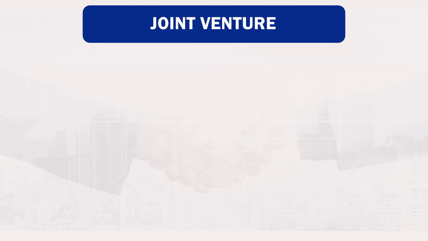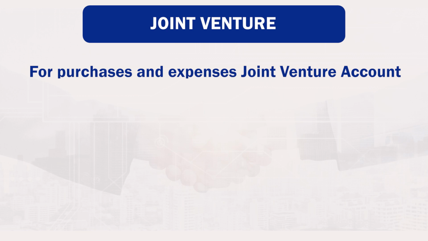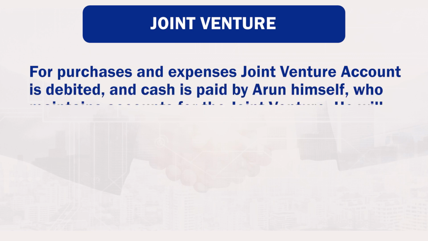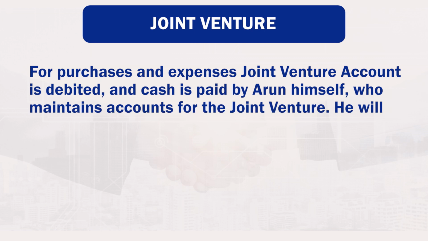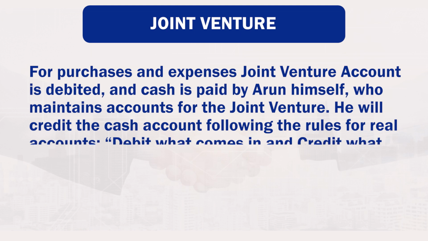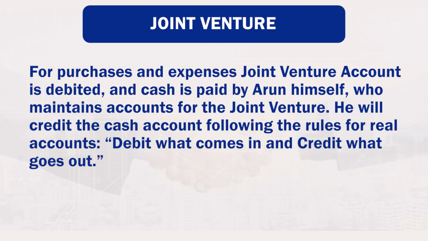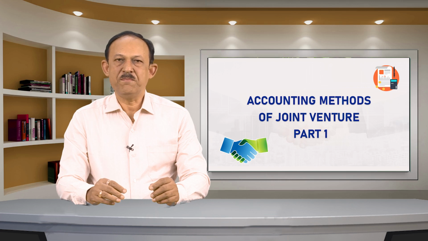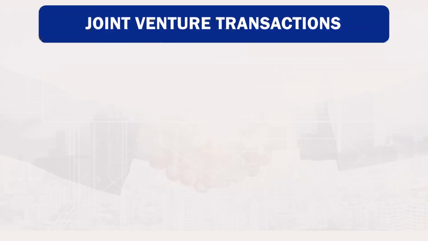For purchases and expenses, the joint venture account is debited and cash is paid by Arun himself, who maintains accounts for the joint venture. He will credit the cash account following the rules for real accounts, debit what comes in and credit what goes out. Now let us see if Barun is to maintain records of joint venture transactions in his personal books of accounts.